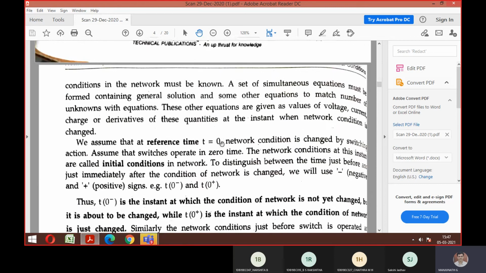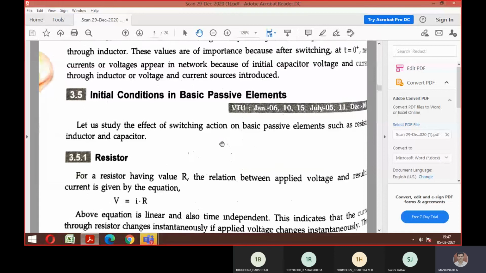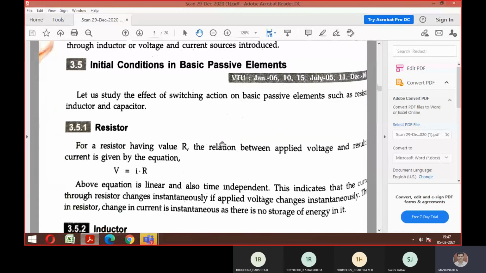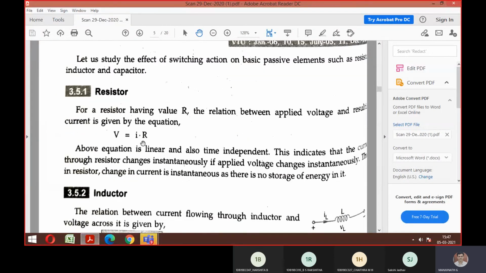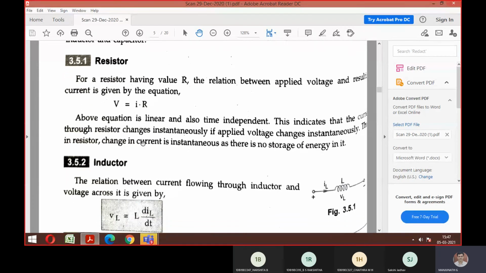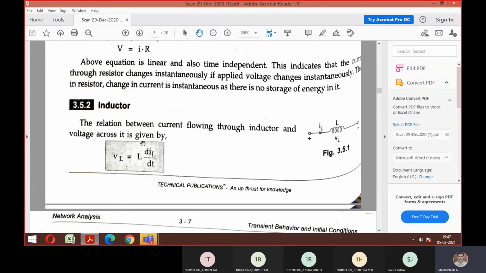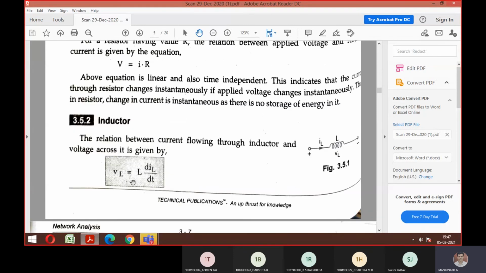Initial conditions means what happens with respect to my resistor, my capacitor, as well as my inductor. Whenever a resistor is there, we can claim directly V equals I into R, because there is no variation with respect to the resistor. When it comes to the inductor, you can see what is written here: it is the differentiation of my current. Can you make out the formula for the inductor?